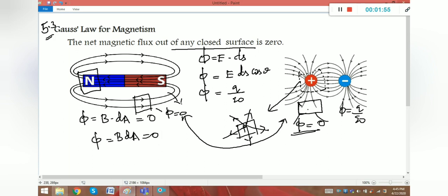So listen carefully. Inside the area, 4 field lines are entering this area. The same 4 lines should leave the area, right? Because magnetic field lines travel from north pole to south pole. So only in magnetism, like in a bar magnet, the number of lines entering this area should equal the number of lines leaving the area. So the net magnetic flux out of any closed surface is 0.